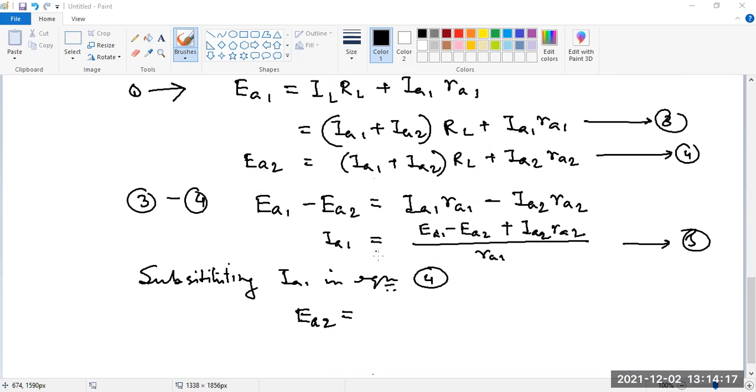Sir, E1 minus EA1 minus EA2 plus IA2 RA2 plus IA2 RA1 by RA1 into RL plus IA2 RA2.